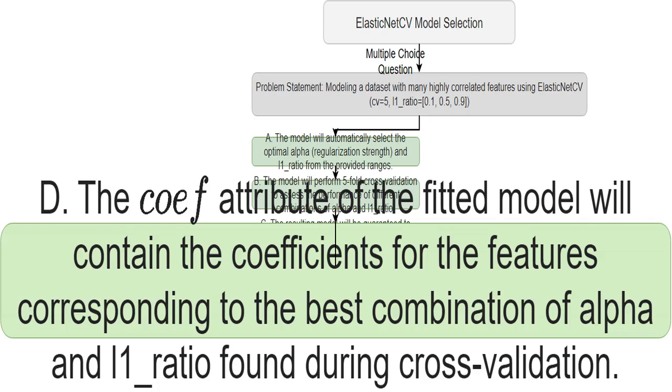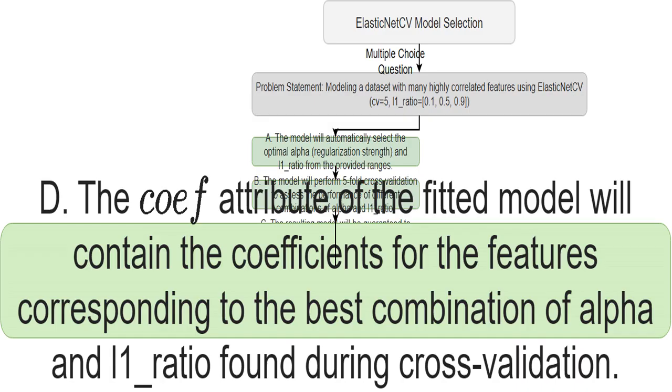The _coef_ attribute stores the numbers that represent how much each feature influences the model's predictions. After ElasticNetCV tries different settings, it gives me the coefficients from the model that performed best.